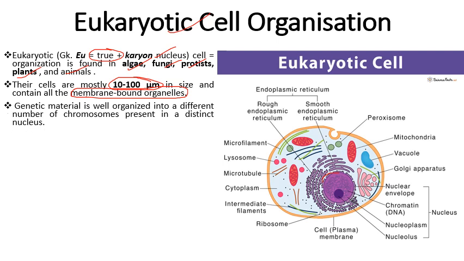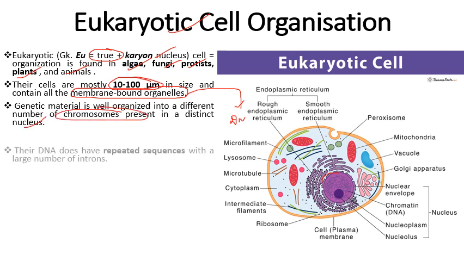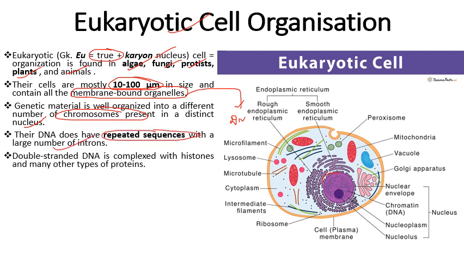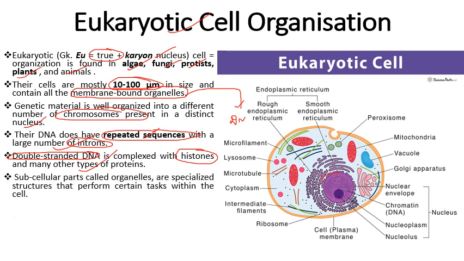These are basically subcellular structures which are meant for division of labor. So genetic material is well organized into different numbers of chromosomes present in a distinct nucleus, and DNA contains repeated sequences with a larger number of introns. इसमें introns भी present होते हैं, और DNA mostly double stranded होता है and is complexed with some basic proteins which are known as histone proteins and many other types of proteins. ये present होती है इसमें.